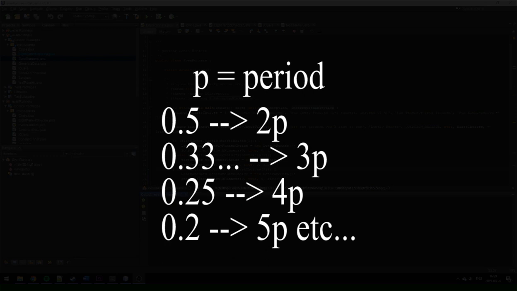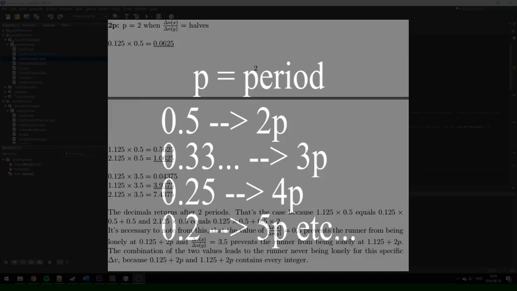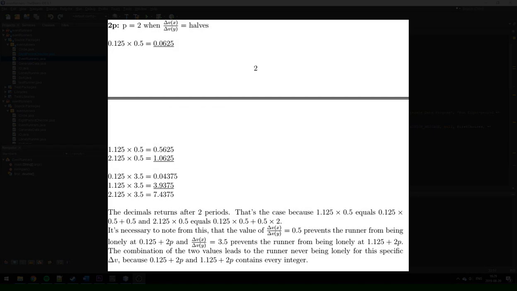So 2p is when the period equals 2, when delta Vx divided by delta Vy equals halves. An example of this is where delta Vx divided by delta Vy equals a half, so 0.5. And then if we take 0.125 times 0.5, it equals, as we have already seen, 0.0625.